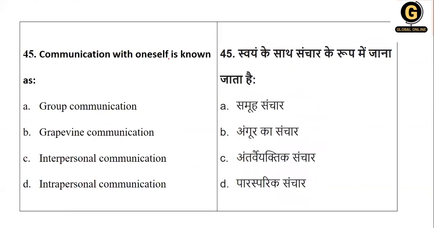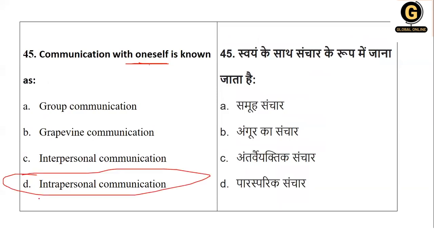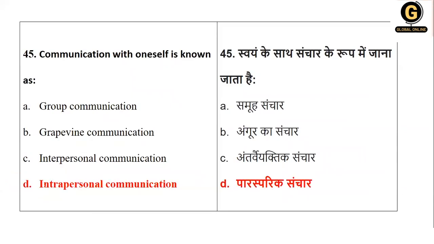Next, communication with oneself. Now, here the question is direct. I had taken two questions of the same topic, but with a different question set. Communication with, speaking in the mind. There, it was not very clear. He's talking to himself, the example was a little bit twisted. But here, they are telling very clearly: communication with oneself will be called as what? Oneself. So it is intrapersonal communication, intra, with your own self, whether it is in your mind or heart. So the right option here is intra.